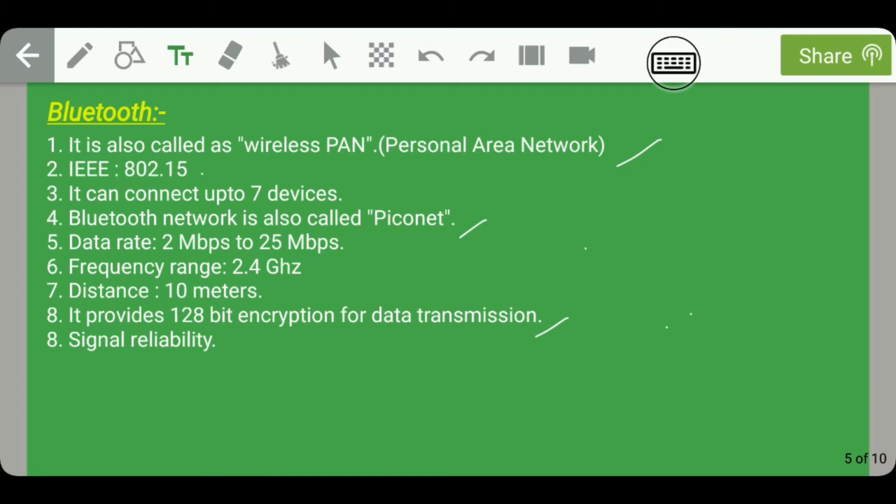For example, let us consider that this is my Wi-Fi router and I have to send the Wi-Fi signals to this person, but in between these two there is an electronic device present. So the Wi-Fi signals going from this router to this person will get affected due to this electronic device. So in Wi-Fi there is less signal reliability.